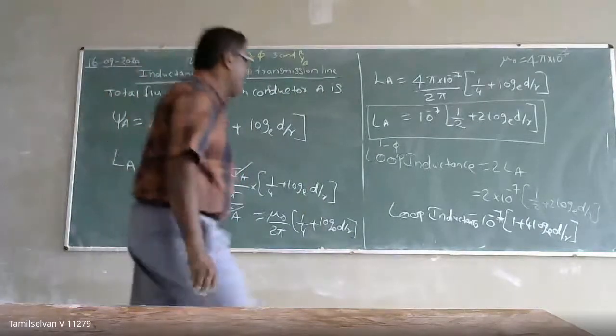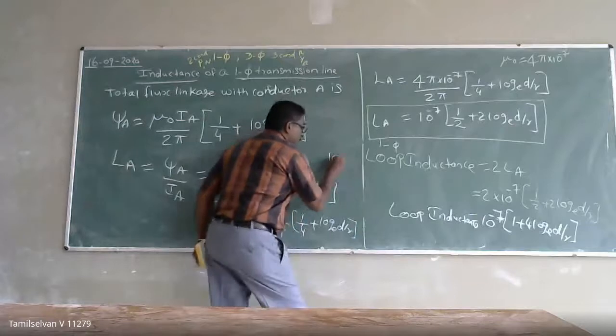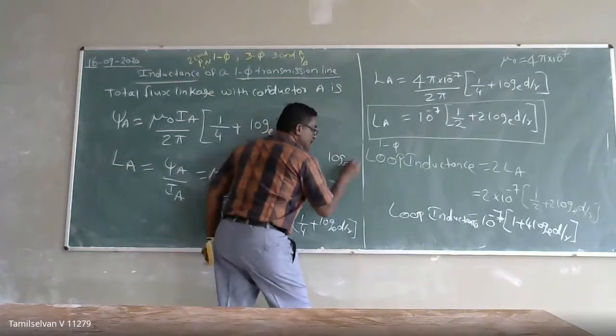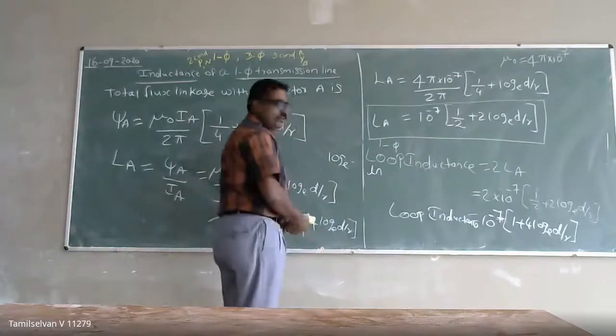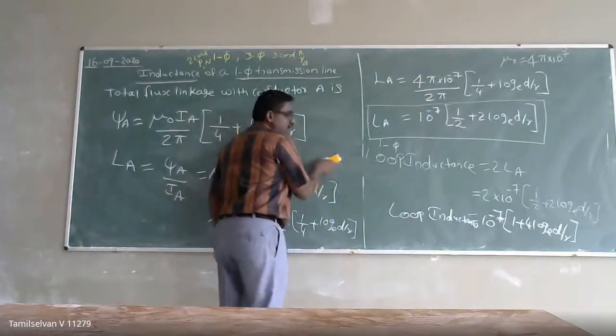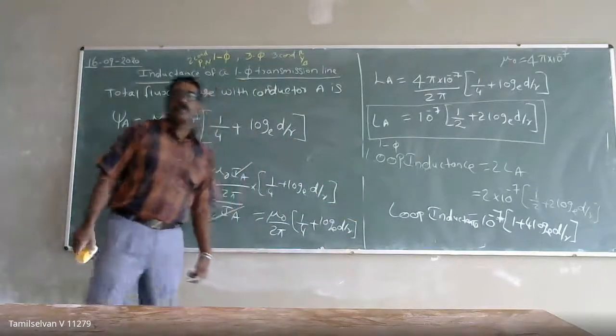It means the ln function. You have to use it. Okay, remember that one. So any doubt?